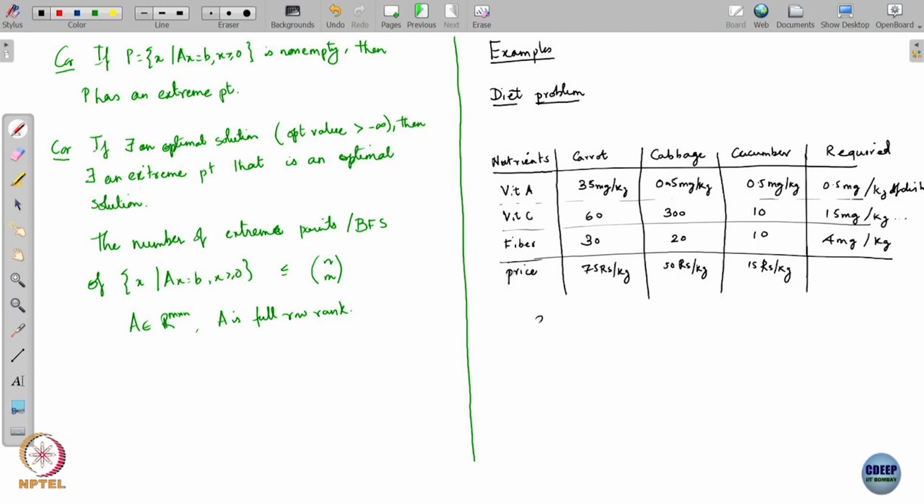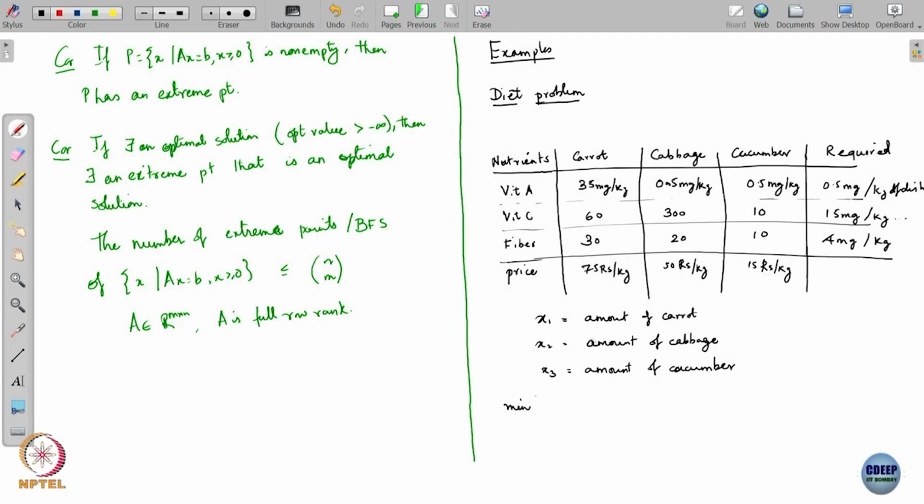So let us say x1 is the amount of carrot, x2 is the amount of cabbage, and x3 is the amount of cucumber. So, we can write this as a linear program.